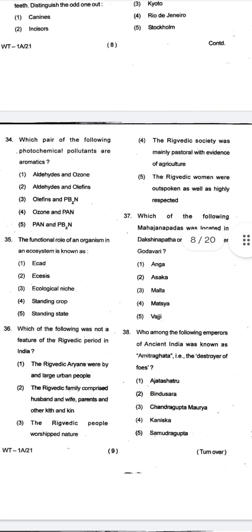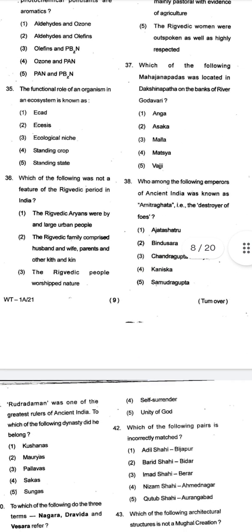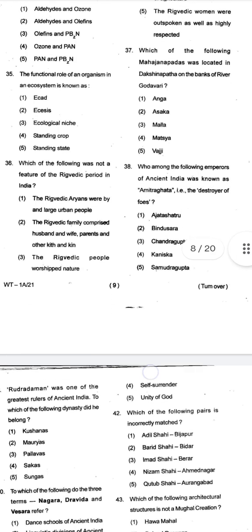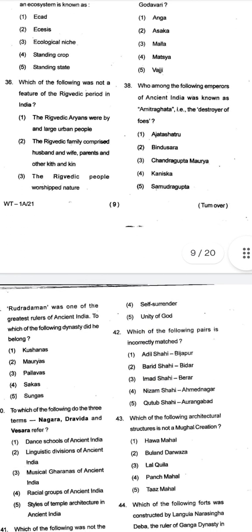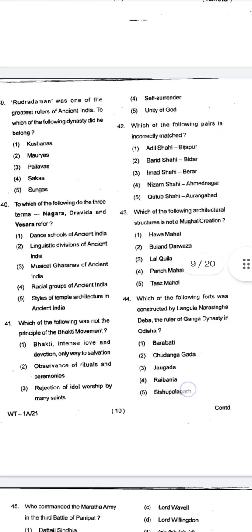Again, when we move further, which pair of the following photochemical pollutants are aromatics? The functional role of an organism in the ecosystem is known as, again a biology question. Which one of the following was not a feature of the Rig Vedic period in India? Now this is a question of general knowledge, of history subject, which is part of the GK subject. So again history is included here. Okay, now let's move further.